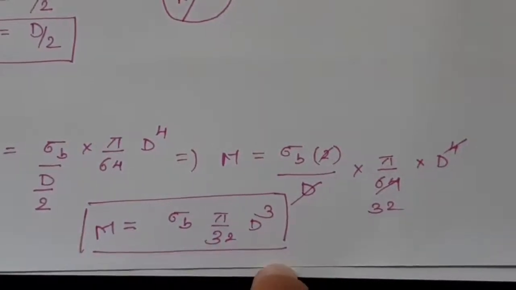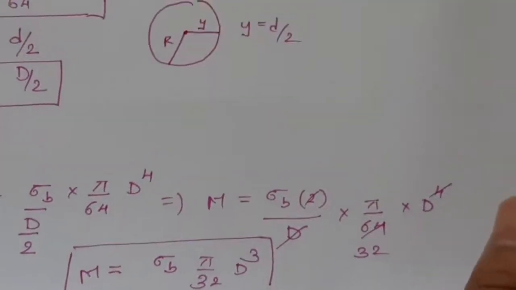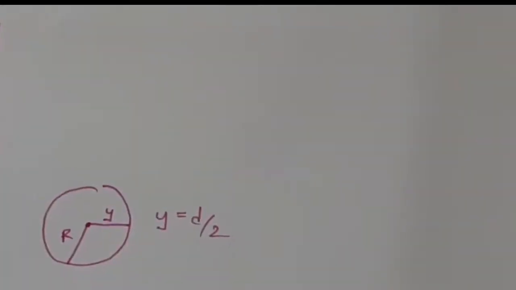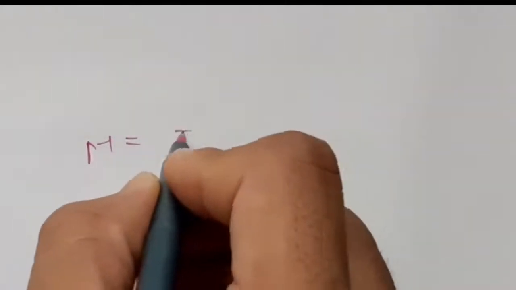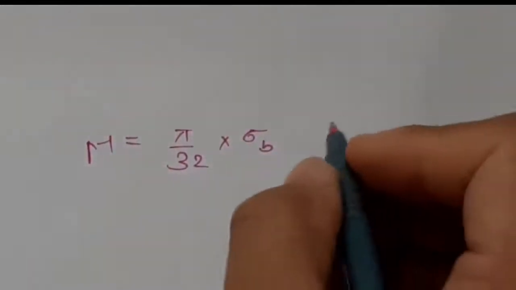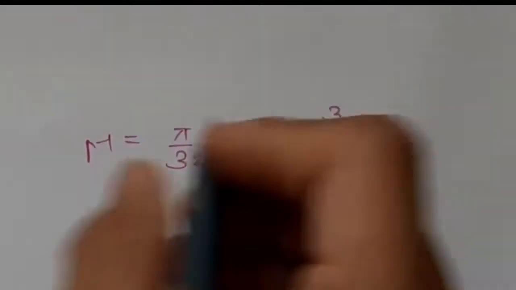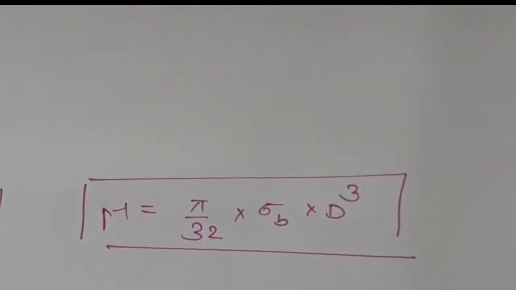So by using this equation we can find the value of the diameter when the shaft is subjected to the bending moment only, that is M equals pi by 32 into sigma b, the bending stress, into the diameter to the power cube. So this is the equation.